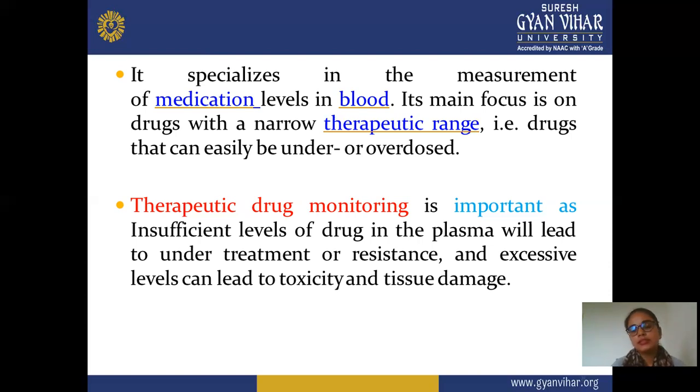And next is therapeutic drug monitoring. An insufficient level of drug in plasma leads to under-treatment or resistance. Therapeutic monitoring is important for checking the therapeutic concentration of a drug. An insufficient level of the drug in plasma will lead to under-treatment, and it does not show the sufficient effect. It shows resistance or treatment resistance, and excessive levels cause toxicity and tissue damage.